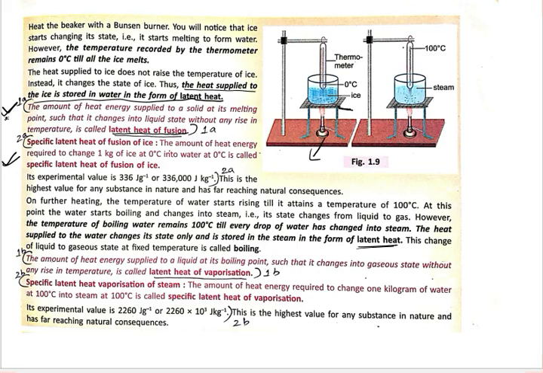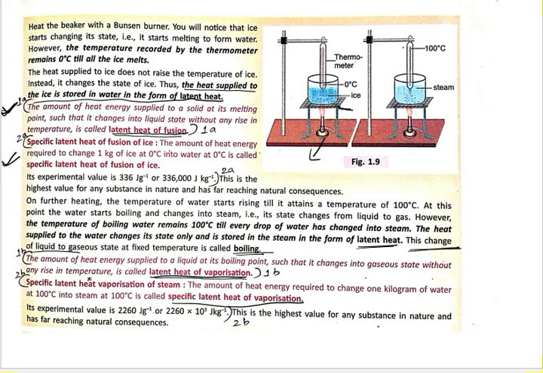Okay, so in the previous part we have already learned the latent heat. This is the amount of heat energy required to just change the state without increasing the temperature. And this change of liquid into gas state at fixed temperature is called boiling. So you have to write the definition. We will get two more definitions, that is latent heat of vaporization and specific latent heat of vaporization.